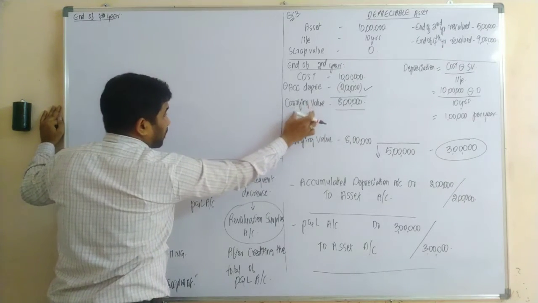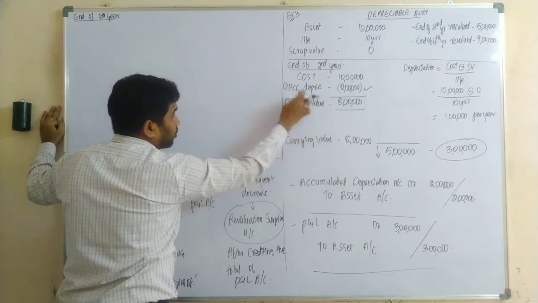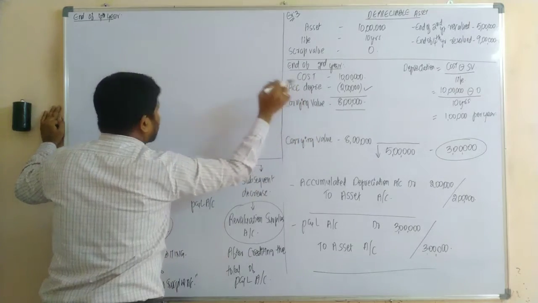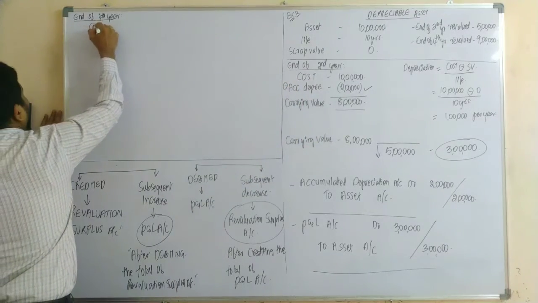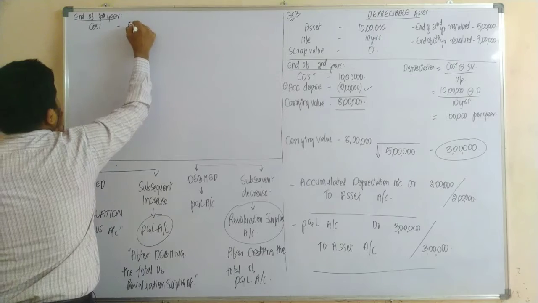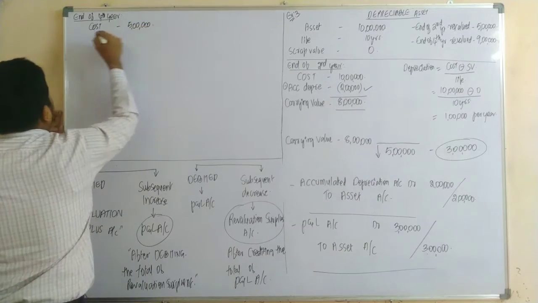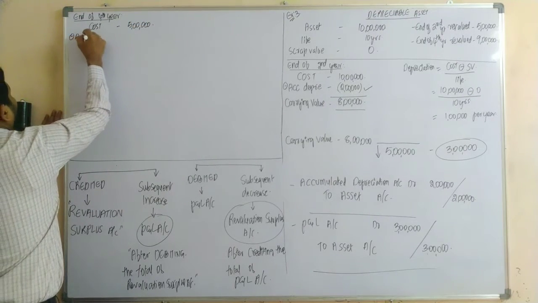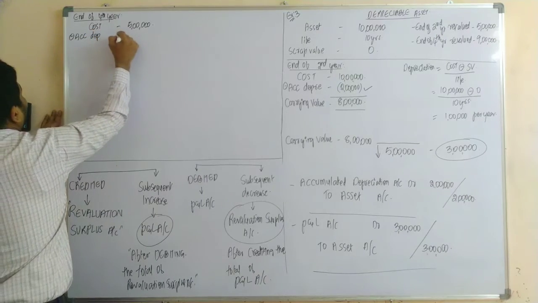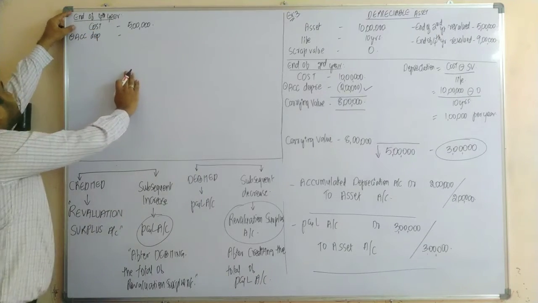For calculating the carrying value, the formula is cost minus accumulated depreciation. So how much was our cost now? 5 lakh, minus accumulated depreciation, because we are calculating the depreciation for 2 years.